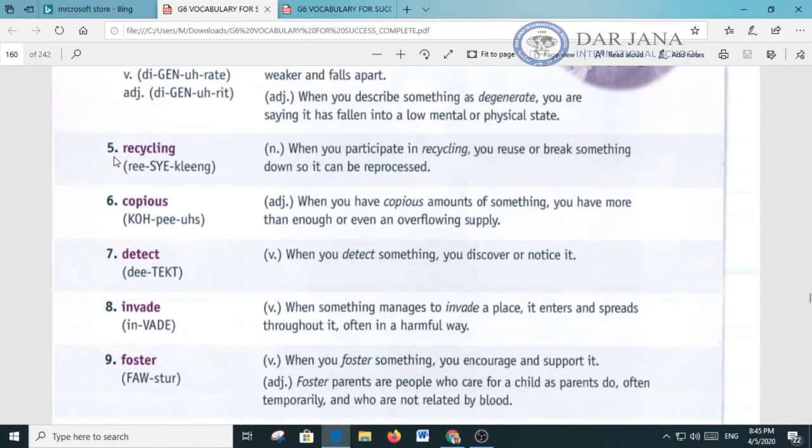Number 5. Recycling. This is a noun. When you participate in recycling, you reuse or break something down so it can be reprocessed. Can you give me recycling in a sentence? I'll give you a few seconds to think. Okay, let's go. Recycling can help us to reduce deforestation. Okay?